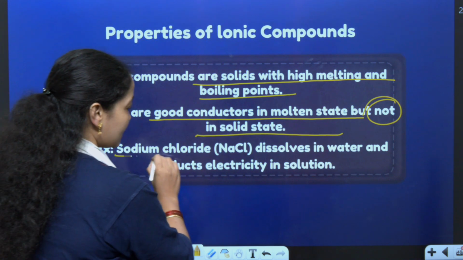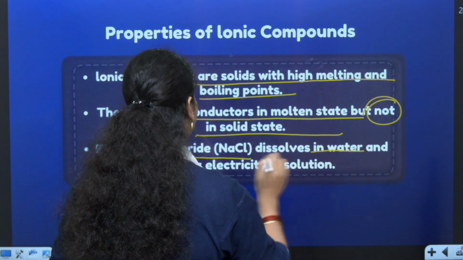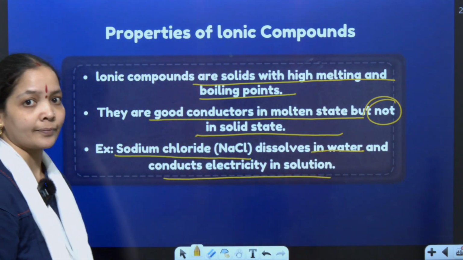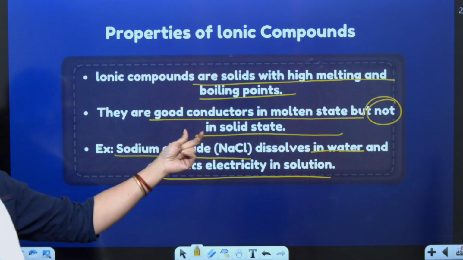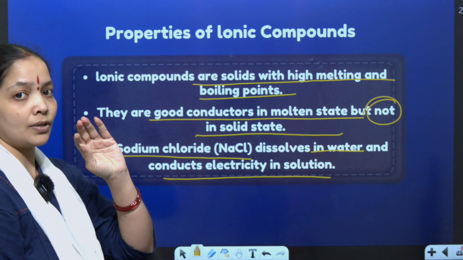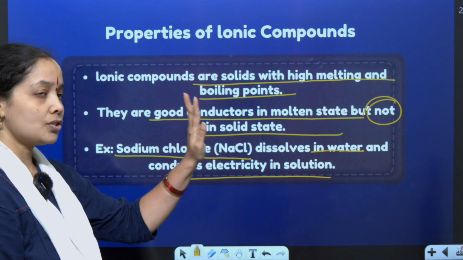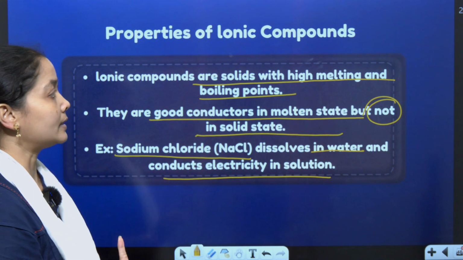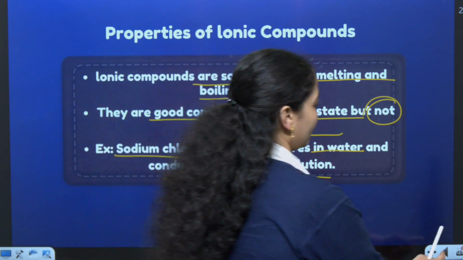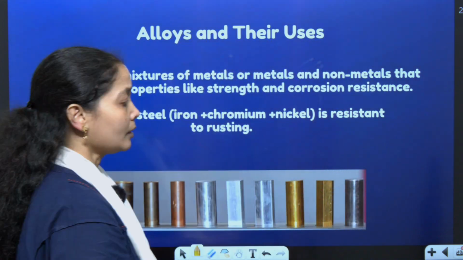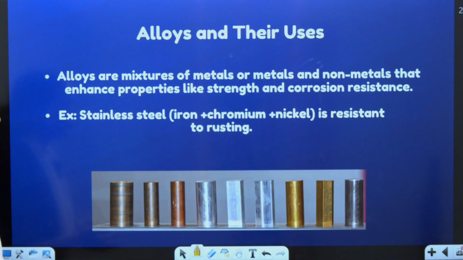Sodium chloride is an example given. It dissolves in water to conduct electricity. So if sodium chloride is in solid form, it will not conduct electricity. When dissolved in water, it conducts electricity. These are the properties of ionic compounds. Moving on to the next concept of the chapter, alloys and their uses.